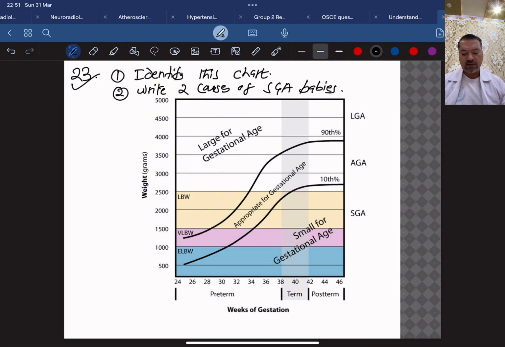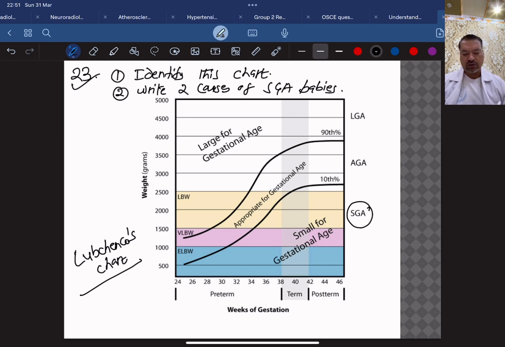So this chart is called Lubchenco chart. Lubchenco chart, and write two causes of this SGA babies. It is not showing SGA babies, but they may ask two causes of LGA or something like that also, but they have asked SGA babies.